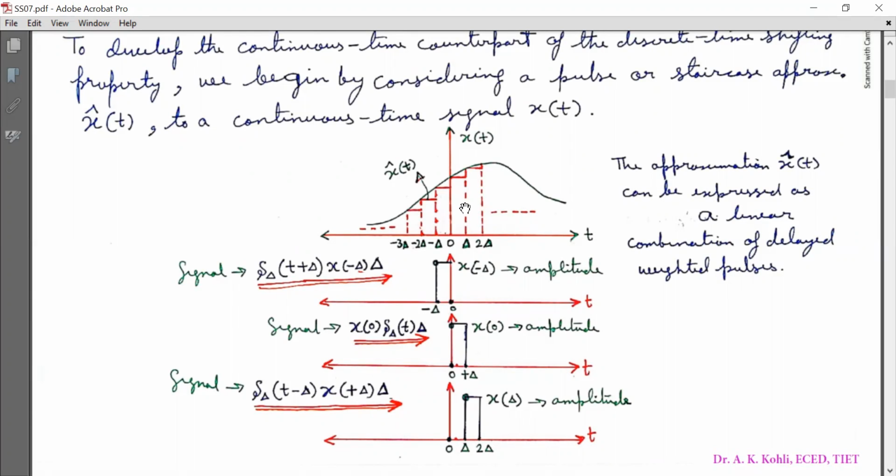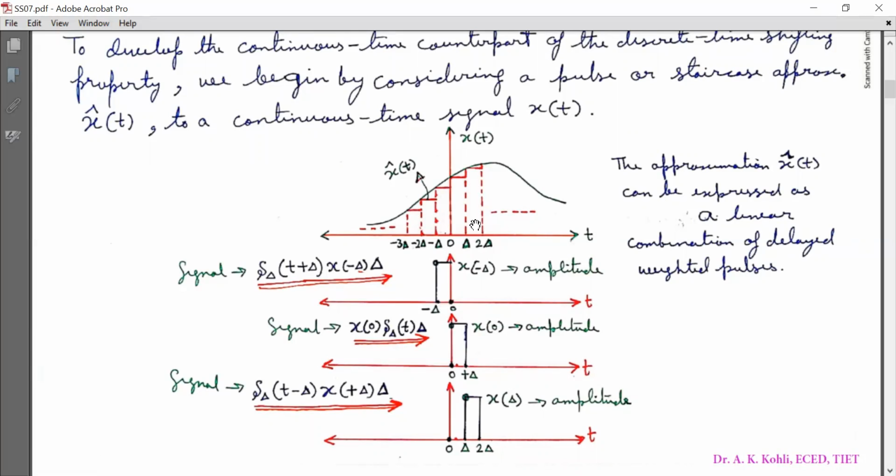Similarly, this weighted pulse is the signal x of 0 into delta with subscript uppercase delta of t, into uppercase delta. At this point, the amplitude is x0, and this pulse maintains the constant amplitude x0 from t equal to 0 to uppercase delta.